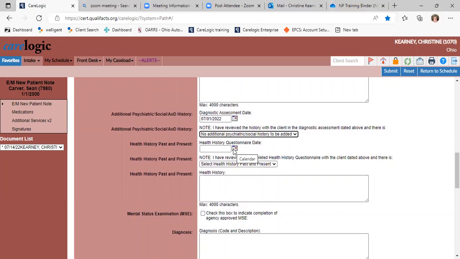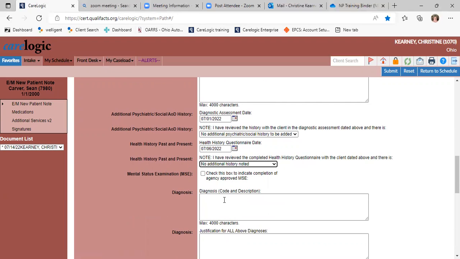Same thing with health history. You're going to put down the date of the health history that you looked at. And this is, again, saying, I looked at it and I agree with everything that's on there. There's nothing missing. And this is where you're going to document that you did do a mental status exam, which you always do for new patients.